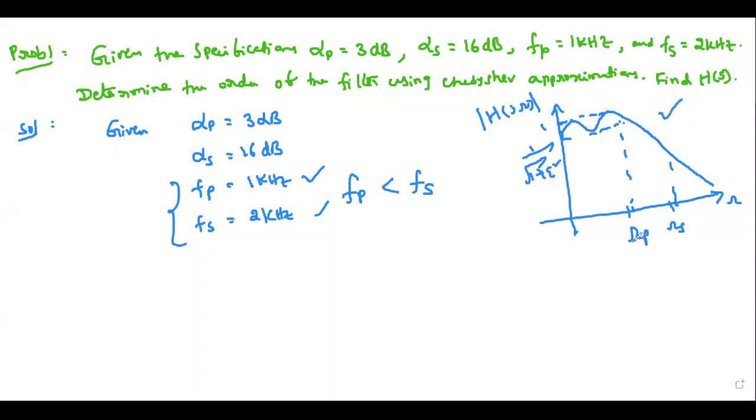But in this graph, to find this n value and the poles sk values, we need the omega p and omega s values, correct? How to calculate omega p and omega s? That information is not given here. Can anybody tell how to find omega p and omega s?